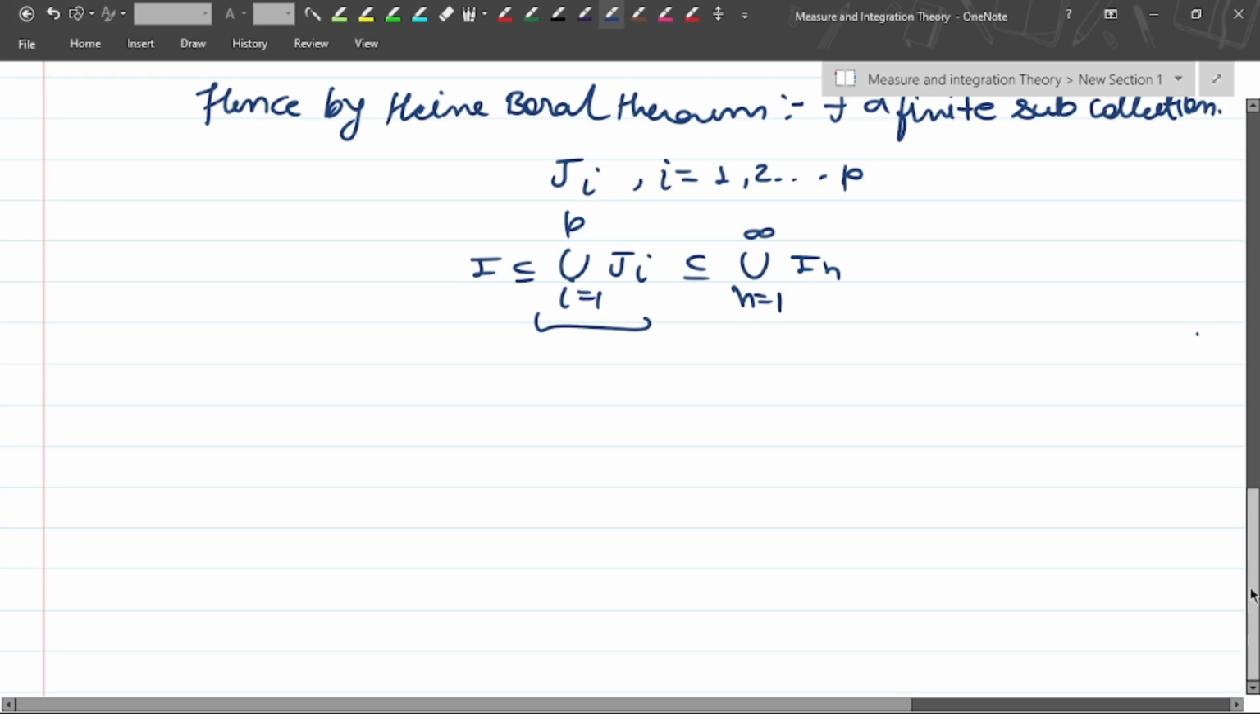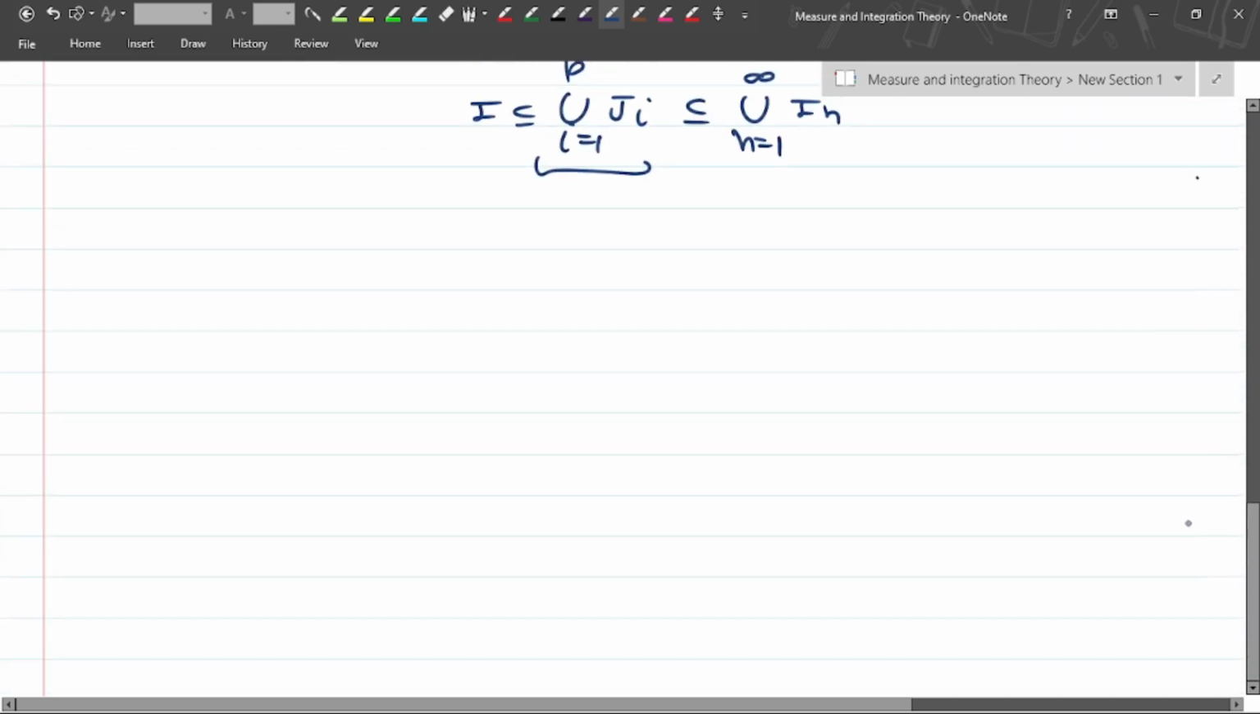Now we can take the sum of the lengths. It is the sum for i equals 1 to p of the length of Ji. Union is for the set; if I take the length, then it will be the sum. In the same manner, because it is a subset of this, it is less than the sum for n equals 1 to infinity of the length of In.